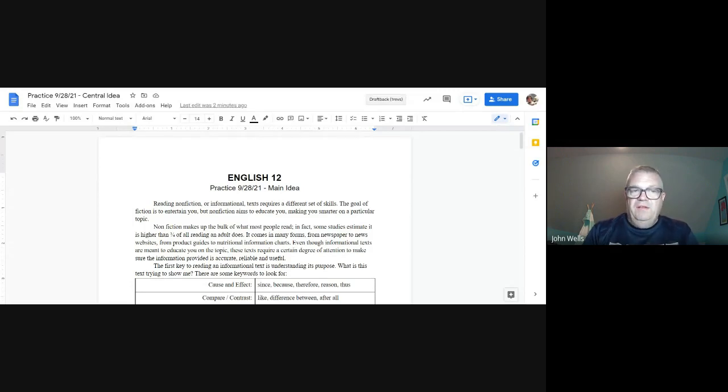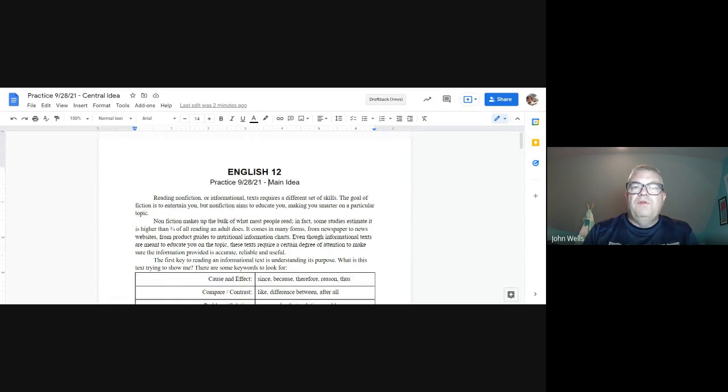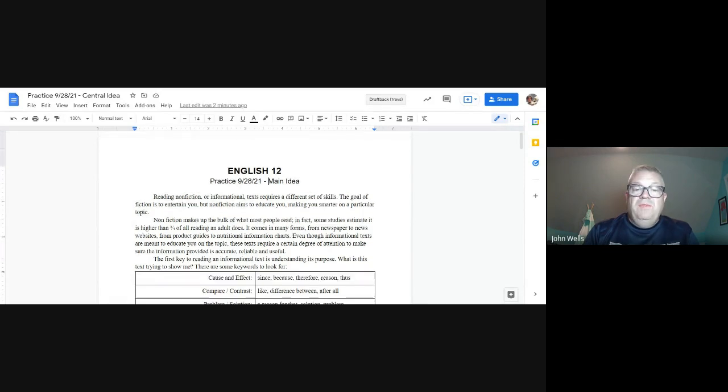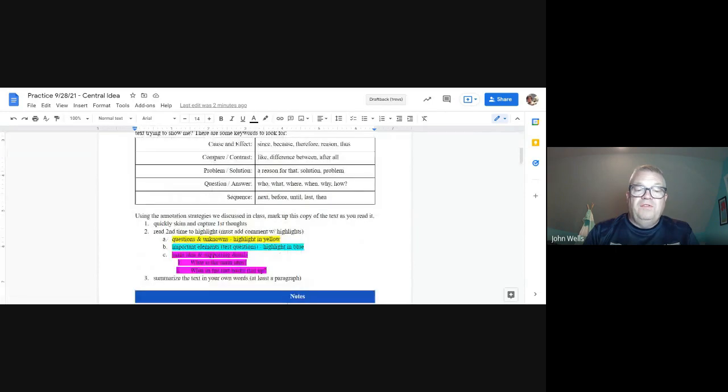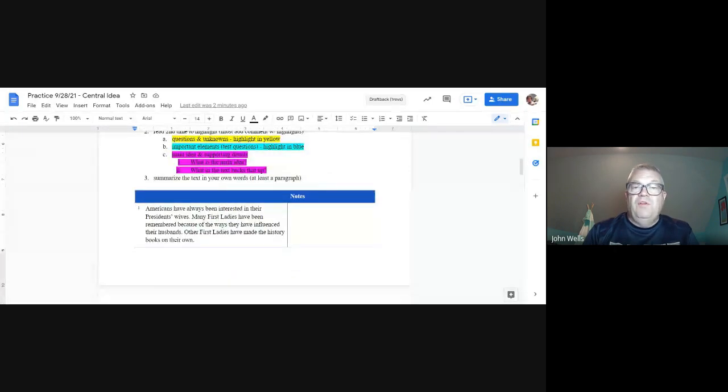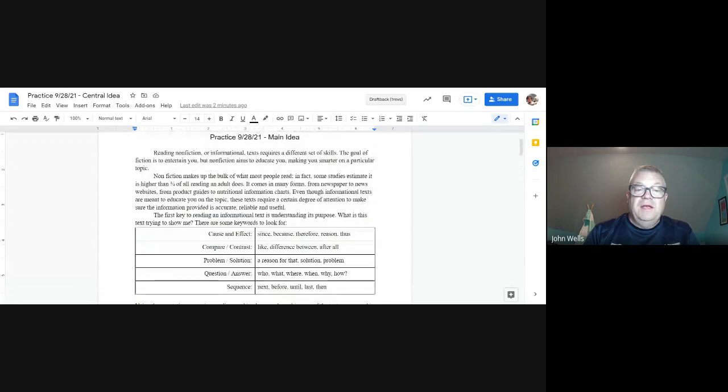independently on this. So what we're doing is we're looking for the main idea in this article about first ladies. These are the wives of the presidents of the United States.